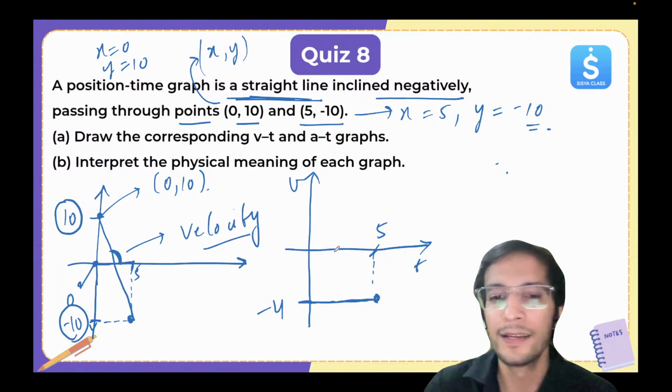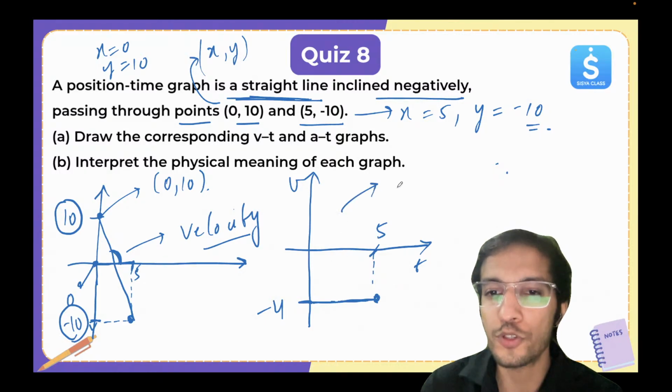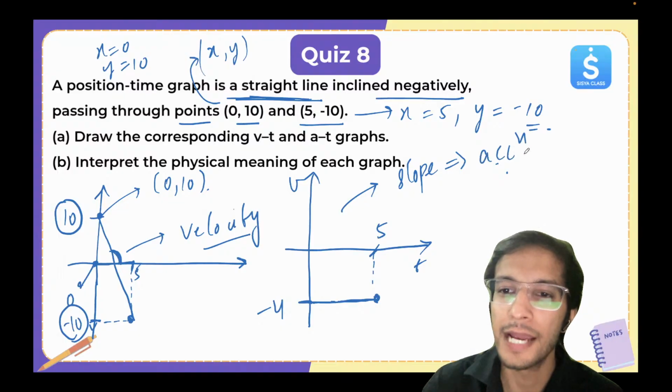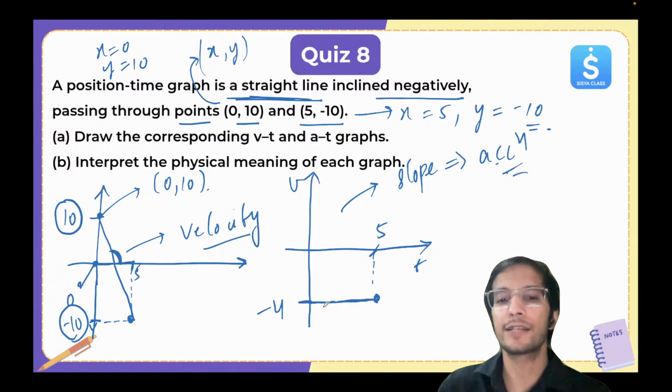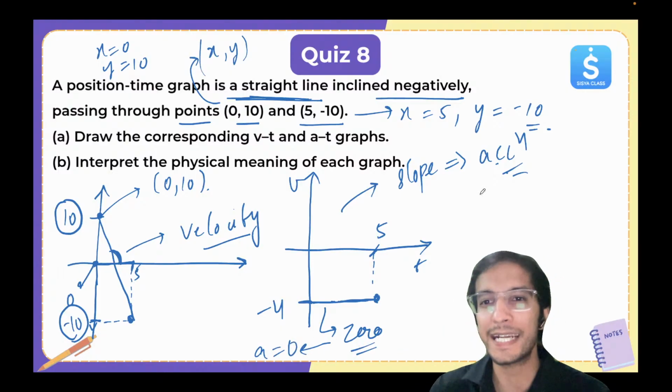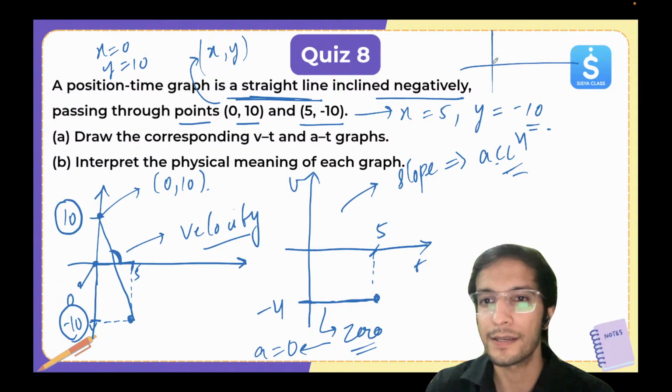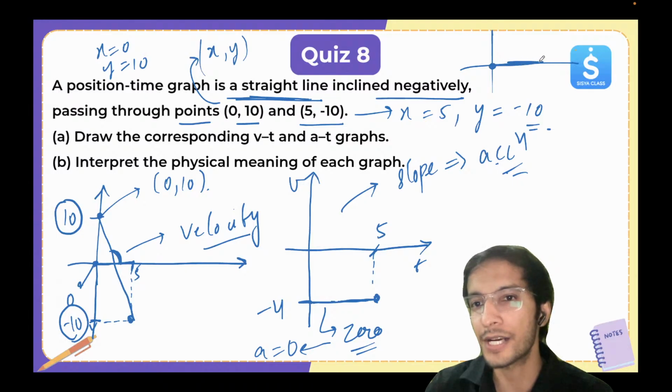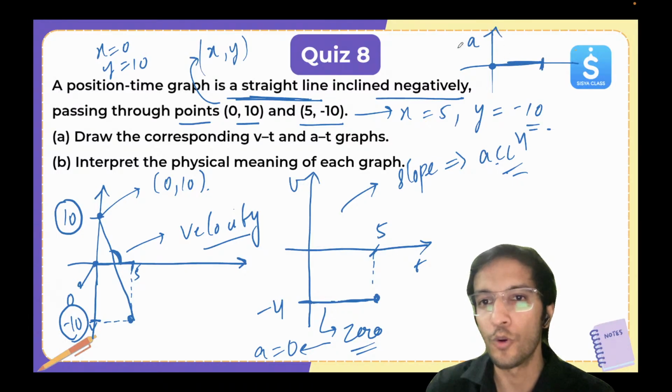Now here you can see this is the VT graph. Now slope of VT graph gives me what? It gives me acceleration. And in this case you can see the slope is 0. Slope is 0. So that means acceleration will be 0. So it will be a straight line. It's going to look like this, just a straight line. No value, 0. So that's how it will look like.